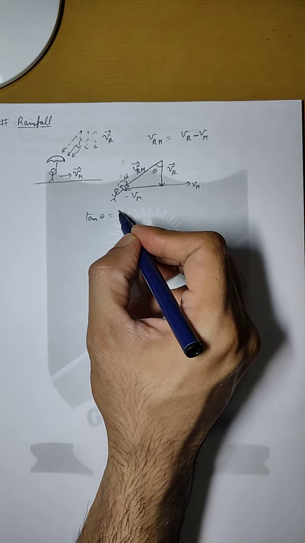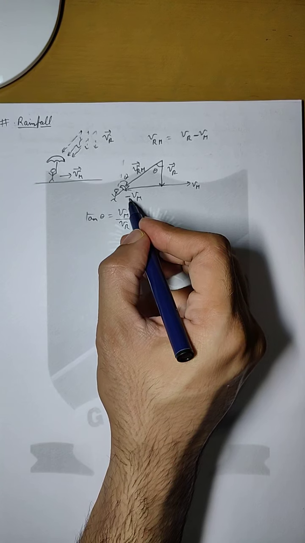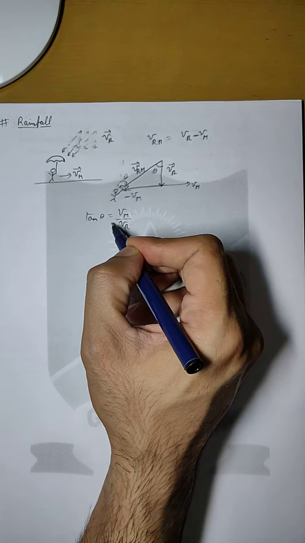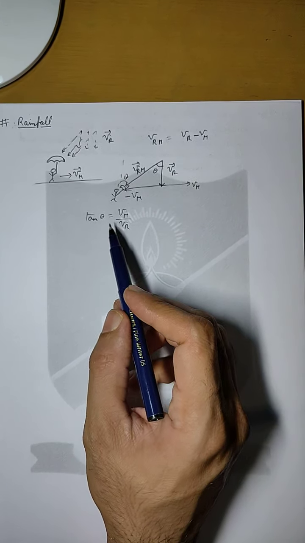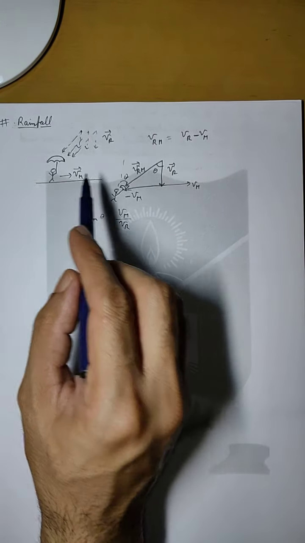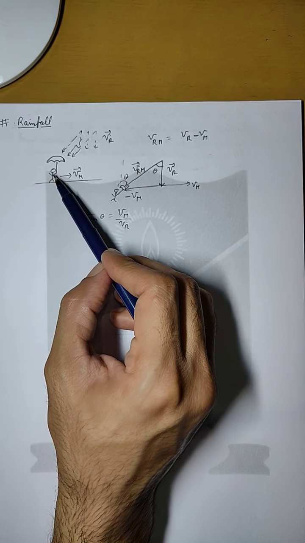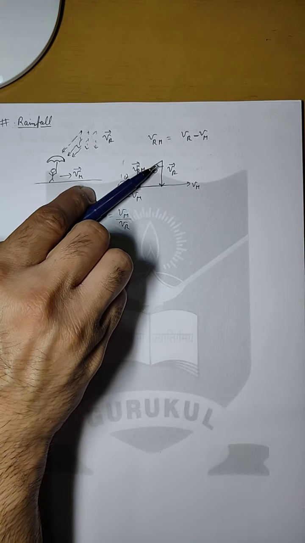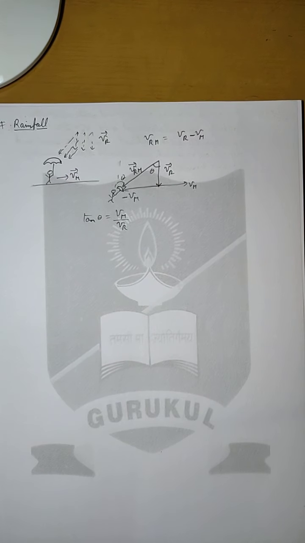Now in this triangle, tan theta will be equal to Vm by Vr. We'll ignore the minus sign because the minus sign is just giving us the direction. All we need here is the magnitude of the angle. This way we can find in which direction the man has to hold the umbrella. If he holds the umbrella upright like this, he will get wet because for him the rain is coming in this direction. So he has to hold the umbrella in the direction of the relative velocity of rain with respect to man.